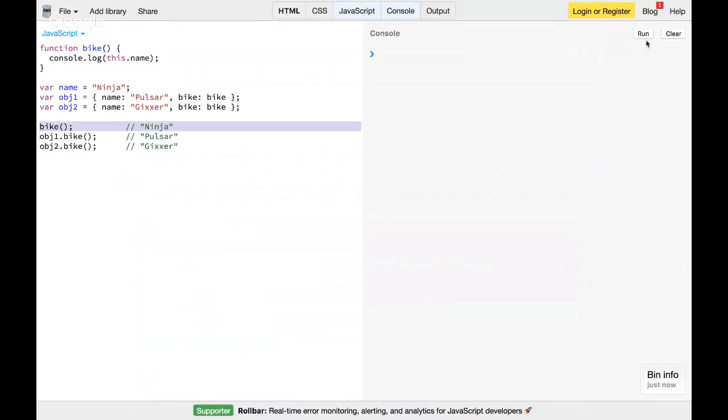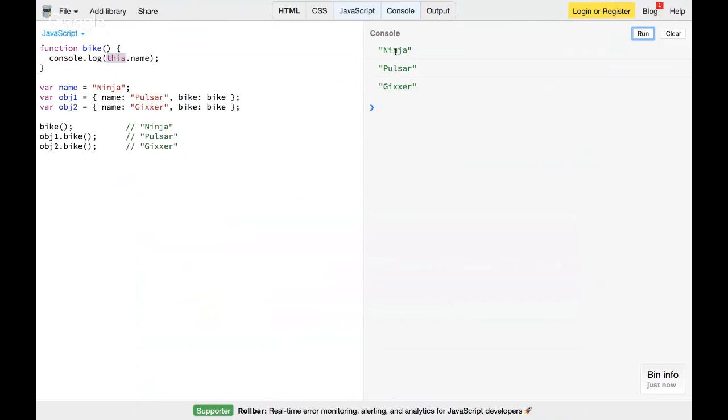And surprisingly, it prints Ninja. How does it print Ninja? By default, this points to a global context. In case of browser, the global context is nothing but the window object. So this points to the window object. That's why when I execute bike and say this.name, I just run it, and you can see it prints Ninja, Pulsar, and Jigsaw, the three outputs.